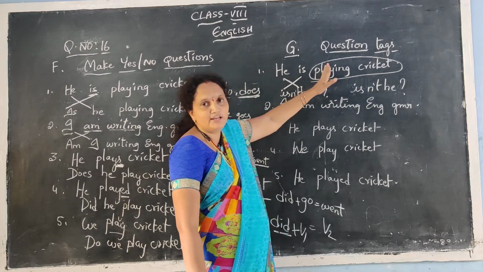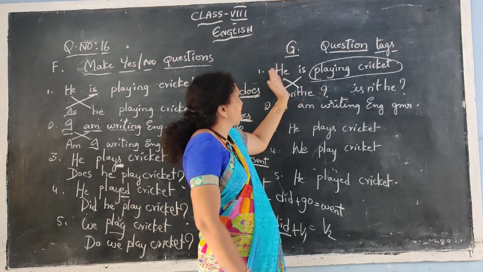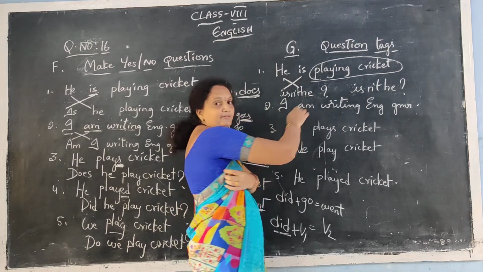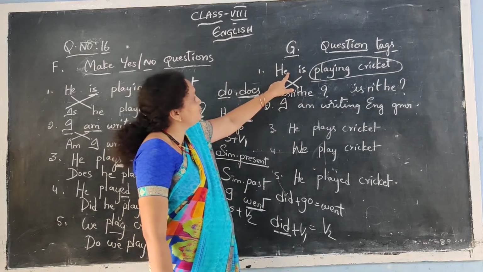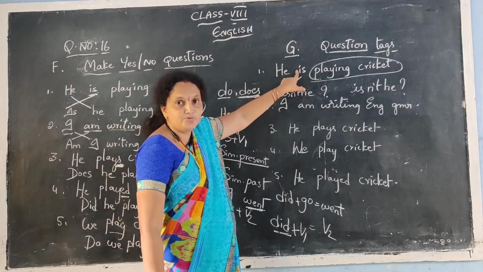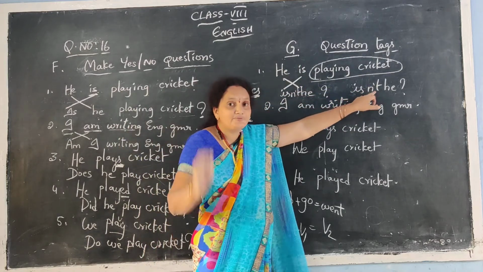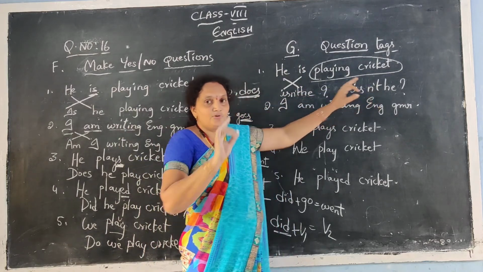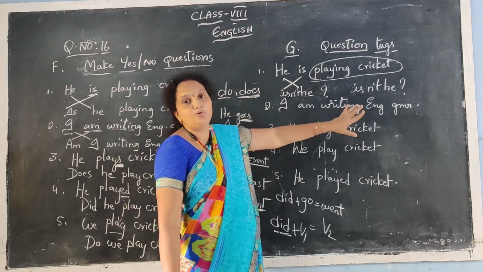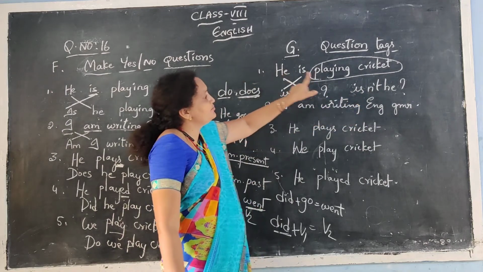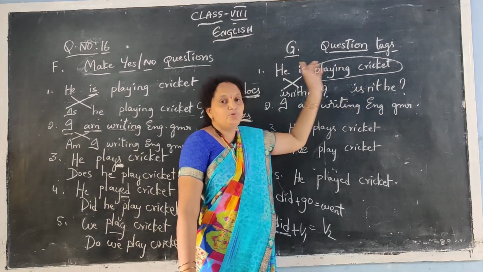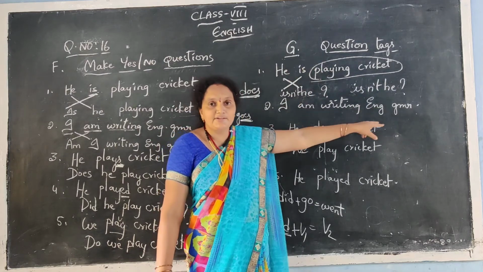See what we did. We take only these two, the helping verb and the subject, and we change the places of the helping verb and subject. Next we see if it is positive, we keep N apostrophe T only, not NOT. N apostrophe T only we have to write. So we write it in the negative. Positive sentence, negative tag.